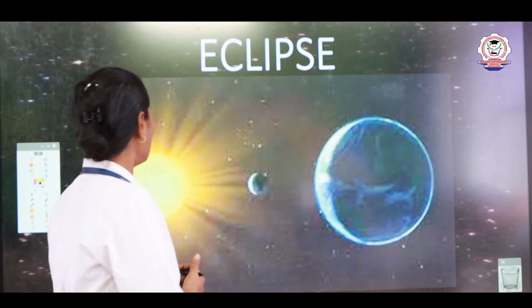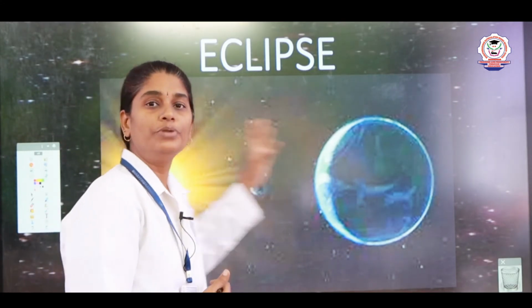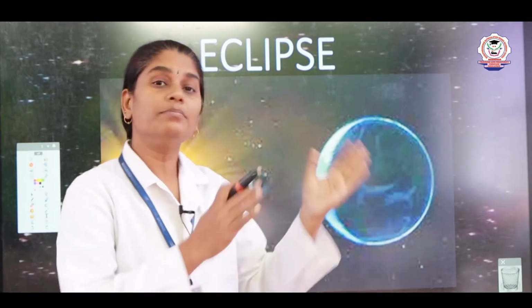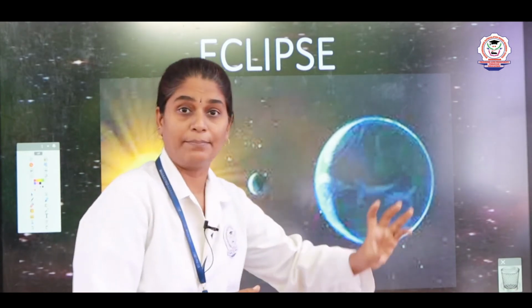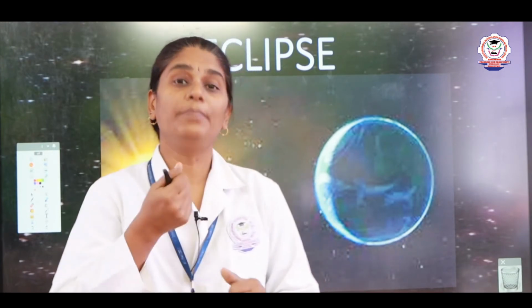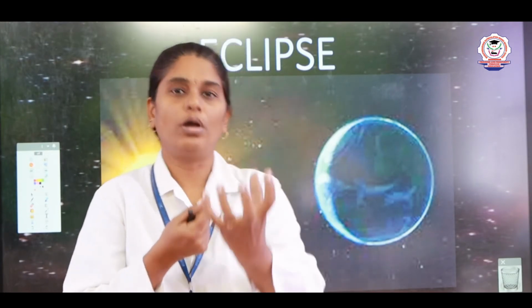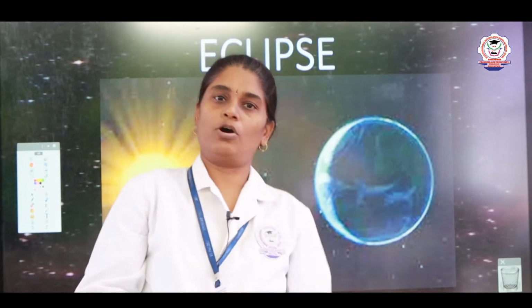When sunlight passes and an opaque object comes in the path of the light, it casts a shadow. For example, if you take a torch and glow it, and in front of the torch you show a ball, either a football or anything, the light of the torch is blocked by the football, right? Because the football is an opaque object, and opaque objects will not pass out the light.